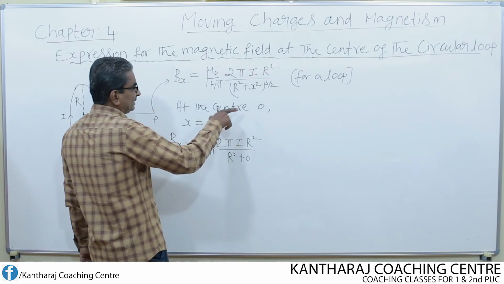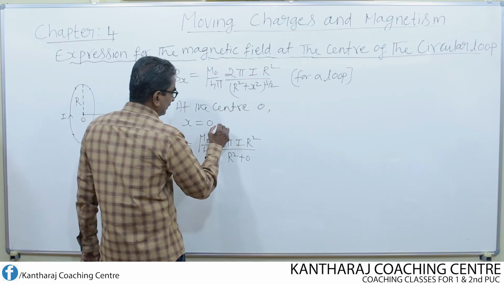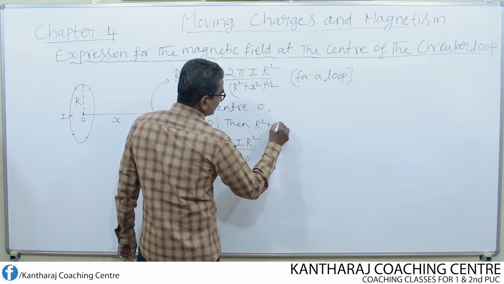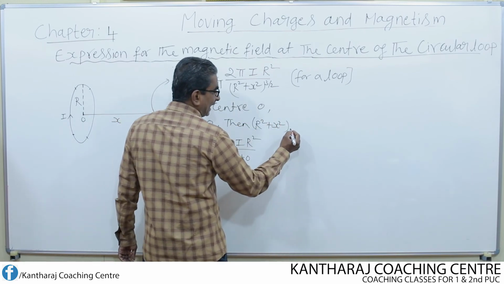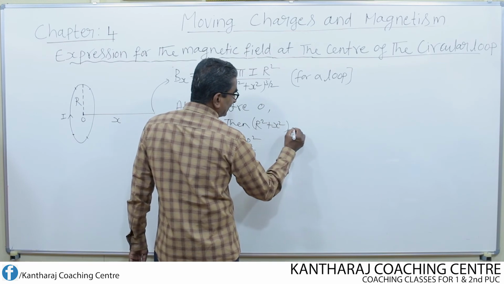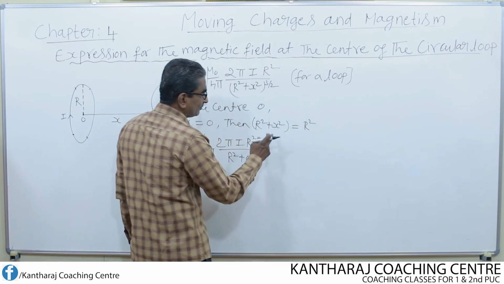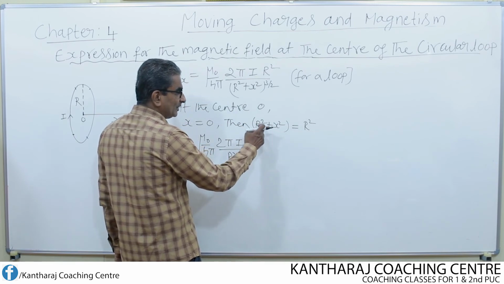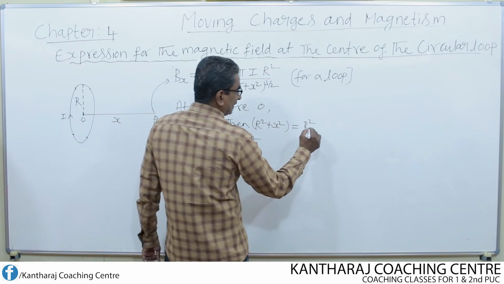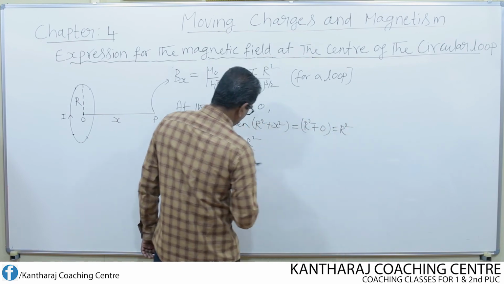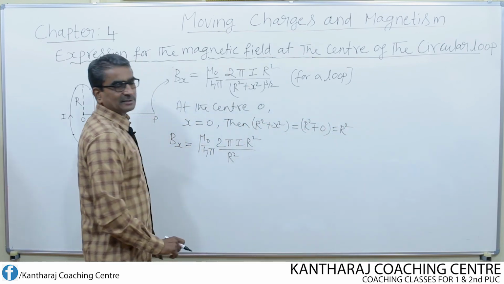Or else we can write it like this: at the center O, if x equal to 0, then r square plus x square is equal to only r square, because x becomes 0. So r square plus 0 equal to r square. Directly here I can write r square.